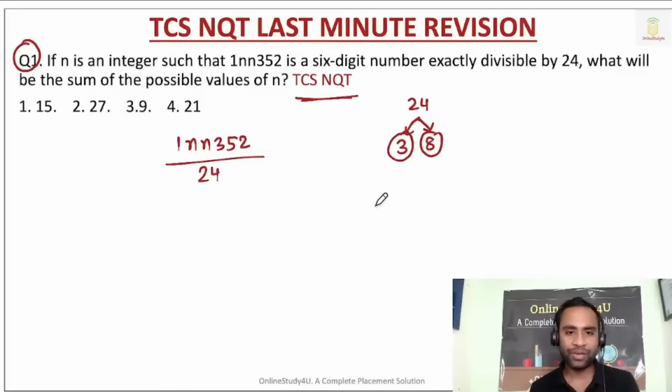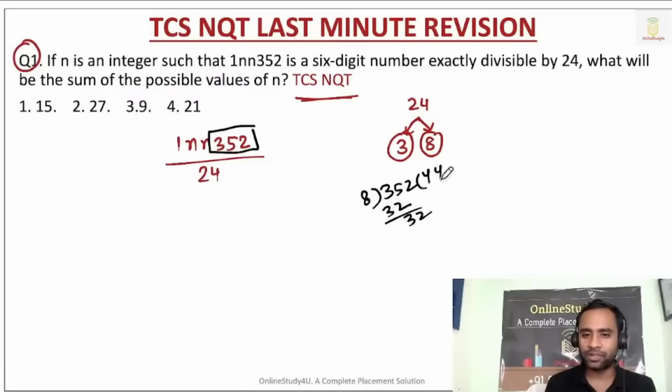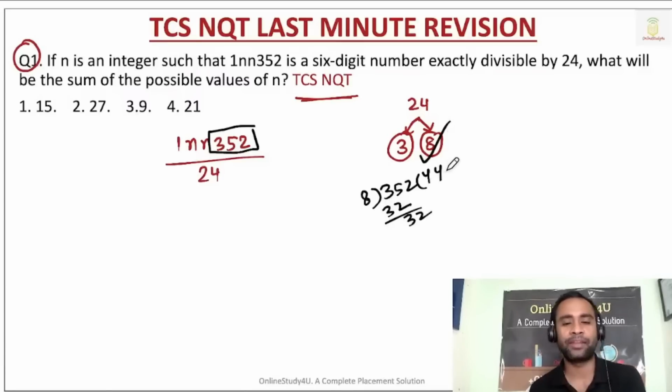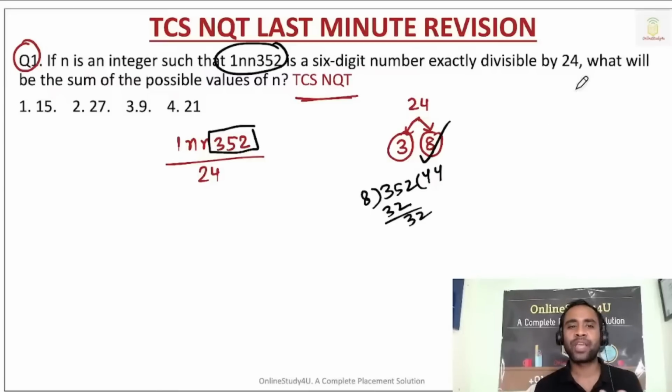If a number is divisible by 24, then let us try to find an easy factor. So 3 and 8. Now, we know that if a number is divisible by 8, then the last three digits should be divisible by 8. So 352 is divisible by 8: 4 times 8 is 32, so yes, this number is divisible by 8. Now we have to find out for what values of n it will be divisible by 3, and then find the sum of the possible values of n.